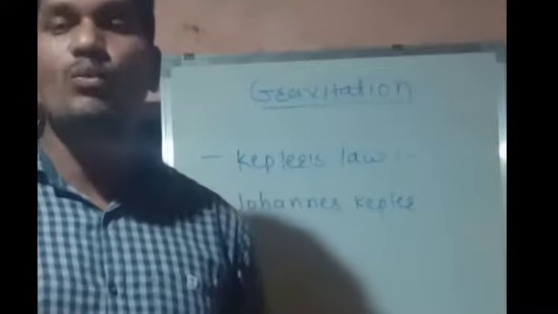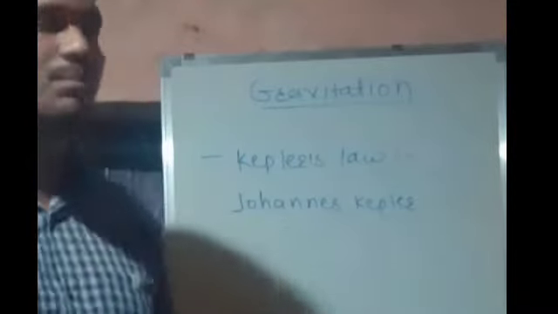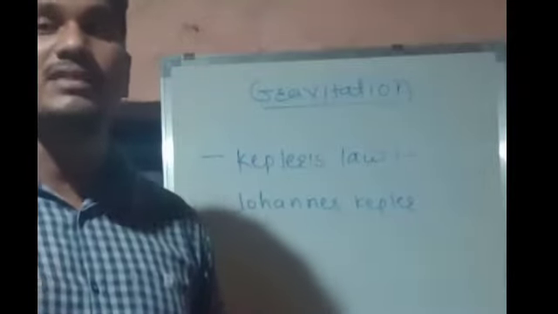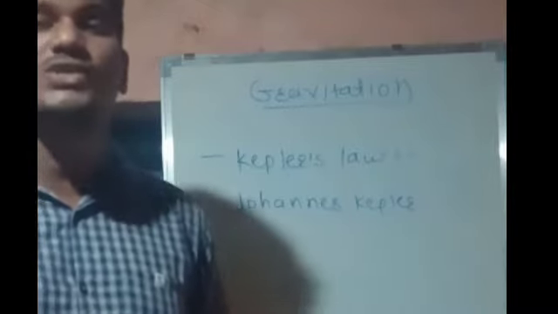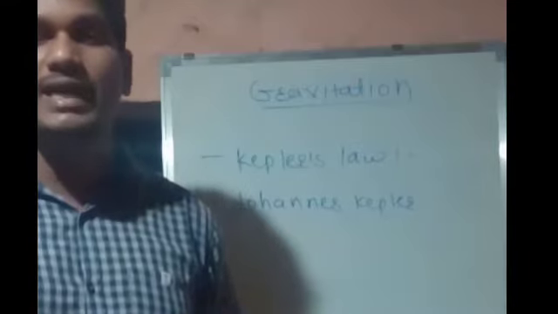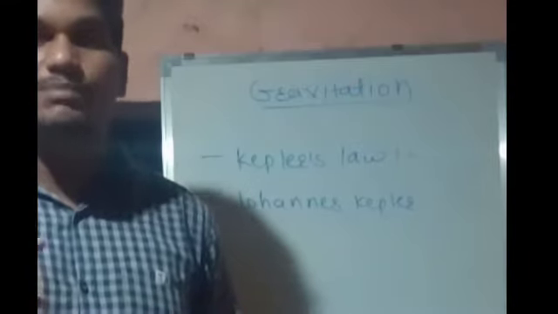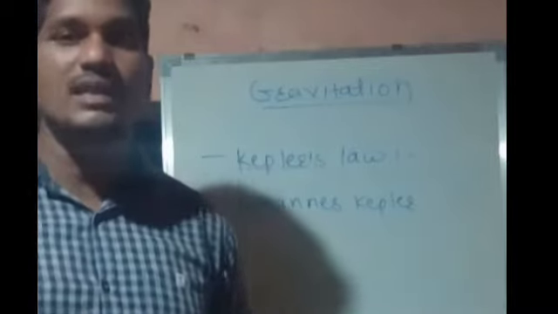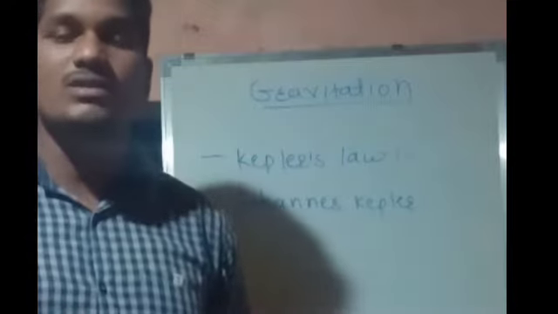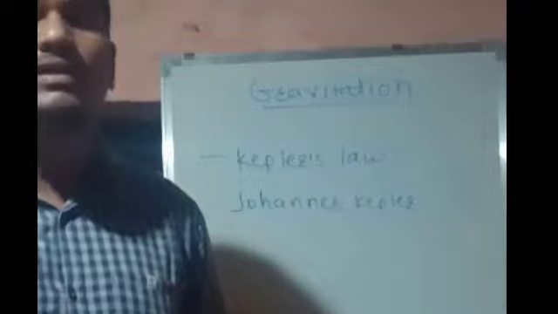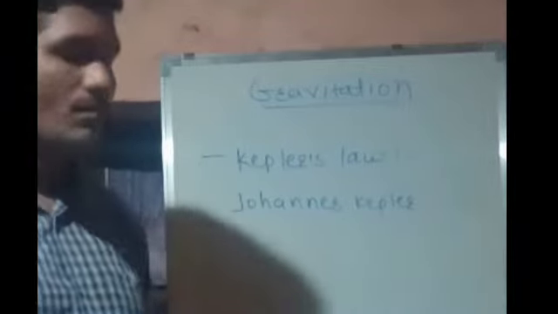Before Galileo, the planetary movements and planetary observations had been made by Johannes Kepler. After that, he gave a number of observations and experiments. He observed the planetary movements, and based on that, he prepared a theory. He prepared three types of laws, and those laws are known as Kepler's three laws. These three laws are based on planetary motion. So one by one we will understand those laws.